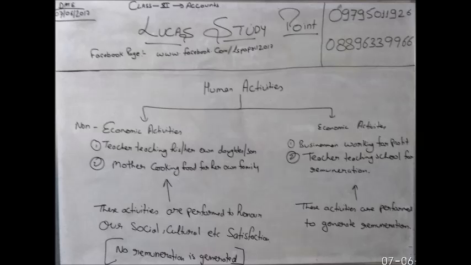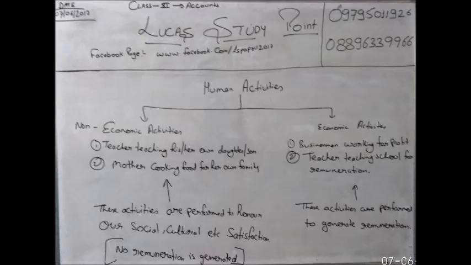Hello students, today I am going to start with 11th standard accounting. The students should know that every human activity or event is divided into two parts: one is economic and another is non-economic. Non-economic activities are like a teacher teaching her own daughter or son, or a mother cooking food for the family. These are non-economic activities, meaning they are only service based. Here no income is generated, but in economic activities income is generated, like wages, salary, fee, commission and other receipts of cash or kind, which generate remuneration or income.